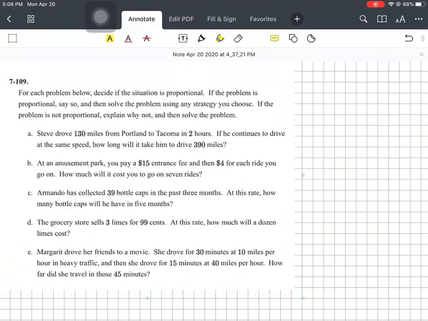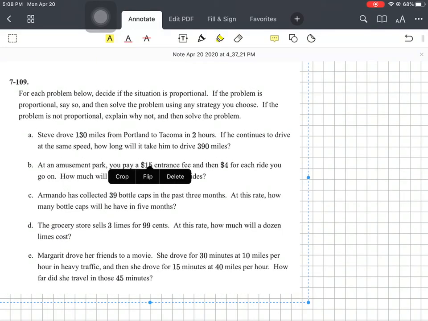Okay, for each problem below, decide if the situation is proportional. If the problem is proportional, say so. Then solve the problem using any strategy that you choose. If the problem is not proportional, explain why not, and then solve the problem. Okay, so go ahead, take a second and test these out for yourself, A through E, and then figure out if it's proportional or not.